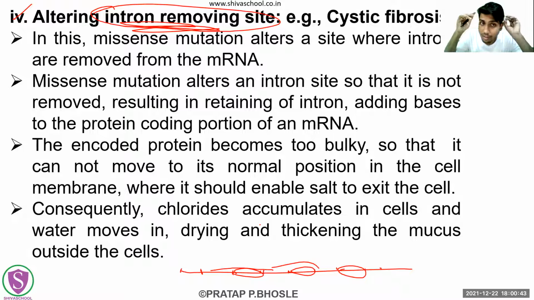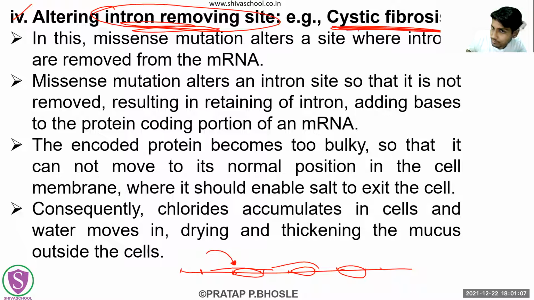Right? So altering the intron removing site means the site where the intron is going to be removed is going to be altered. So because of that, what might occur? The intron removing may not be performed well. The intron will not be removed properly, right? So the disease in which this is occurring is cystic fibrosis. Okay? That is what I'm saying.